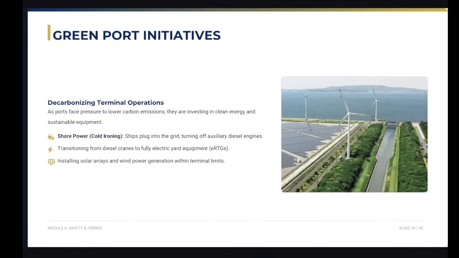And then the green port initiatives. Decarbonization is the major priority. Ports are reducing emissions by installing shore power, or cold ironing, so the ship can plug in and turn off its diesel engines, and transitioning to fully electric yard cranes. They are investing in clean energy and sustainable equipment.